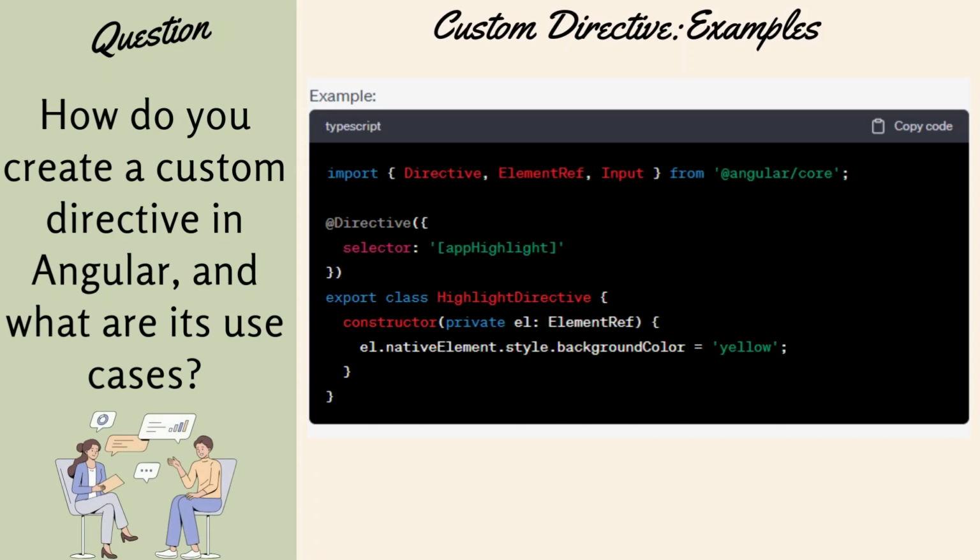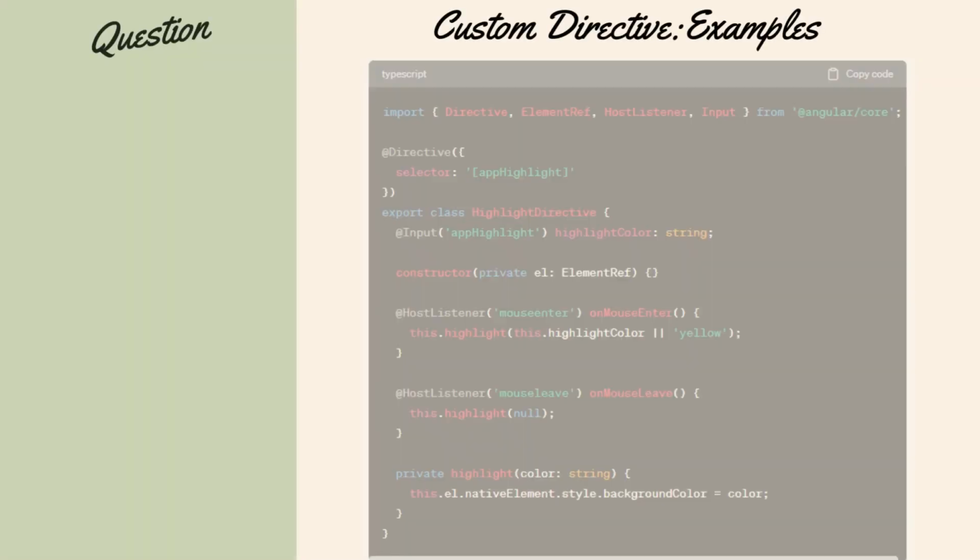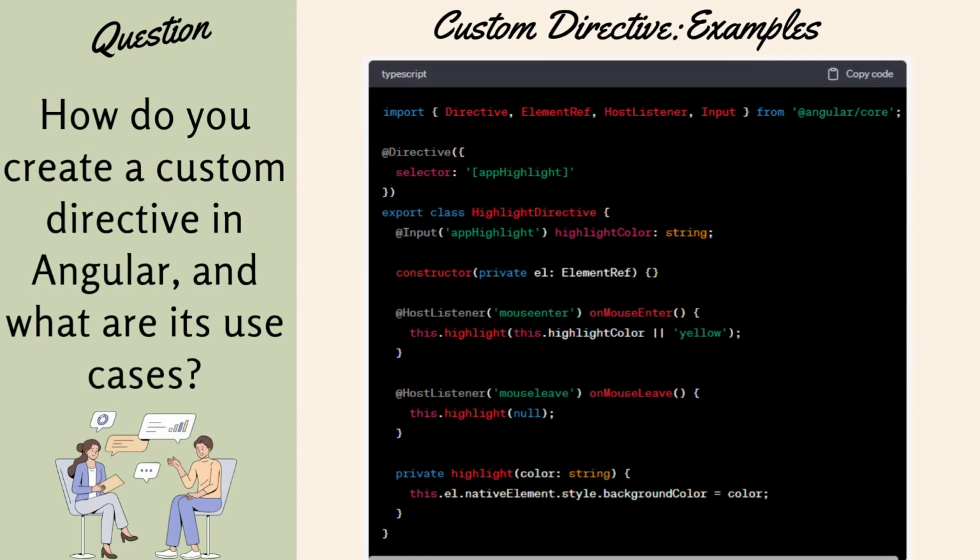So let's have a meaningful name called HighlightDirective. In this, in the constructor, you're injecting the element reference, and wherever this appHighlight is used, we are marking that element's background color as yellow. Okay, so let me give another example. In this case, it's the same thing: one directive, but for different events, we are firing different colors.